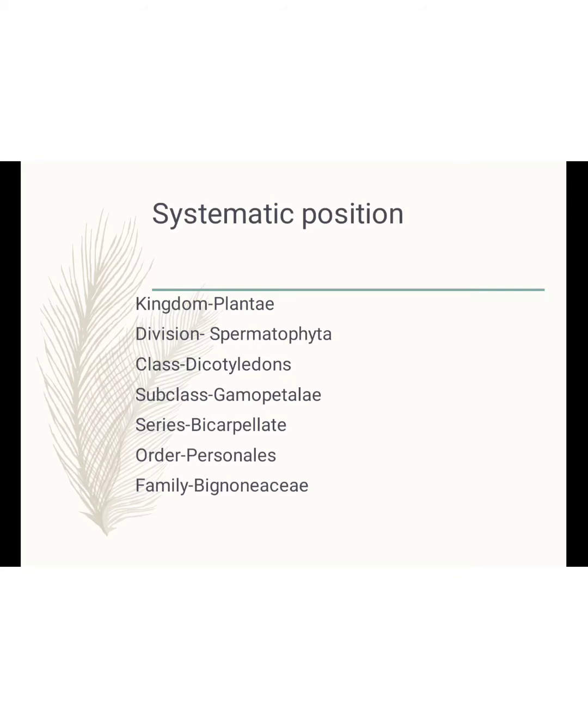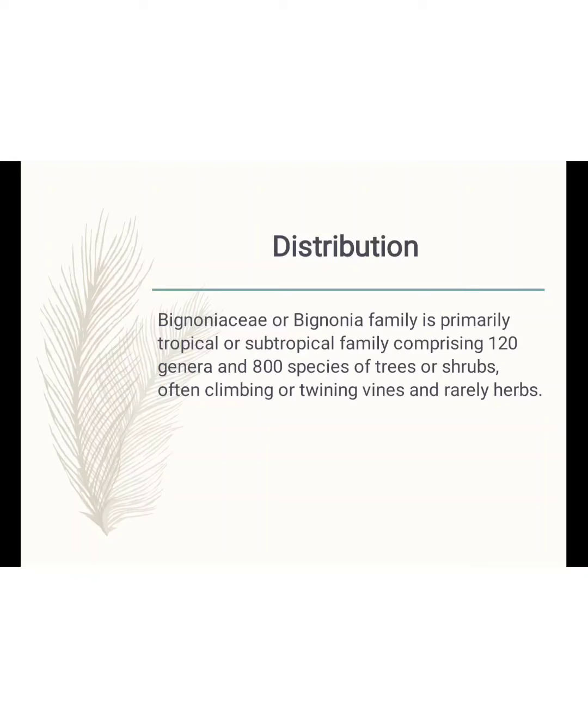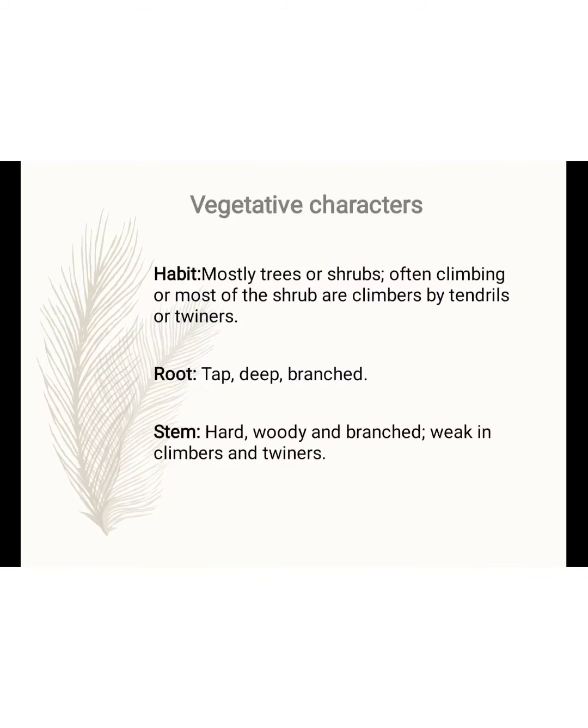Then the family is the Bignoniaceae family. Bignoniaceae or Bignonia family is primarily found growing in tropical or subtropical regions. This is the Bignoniaceae family habitat. In this family, there are 120 genera and 800 species of trees or shrubs, often climbing or twining, and rarely herbs. First is the vegetative character.